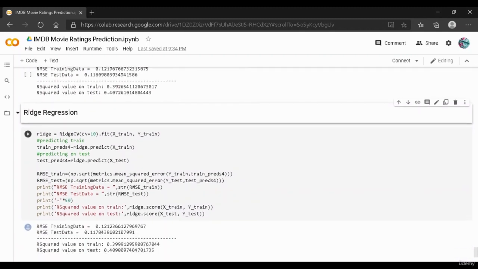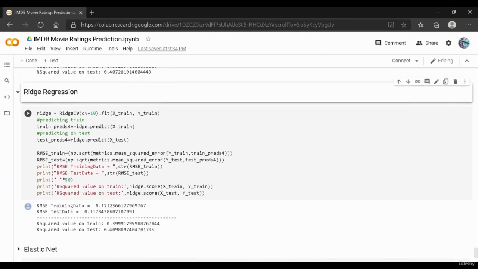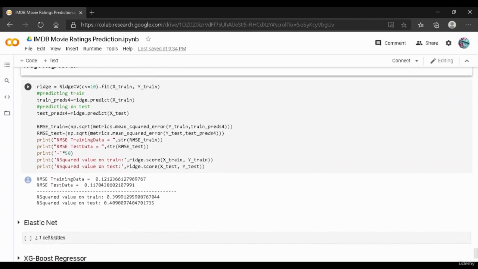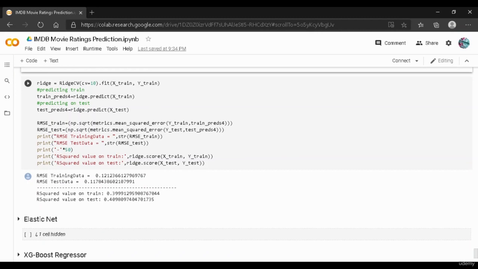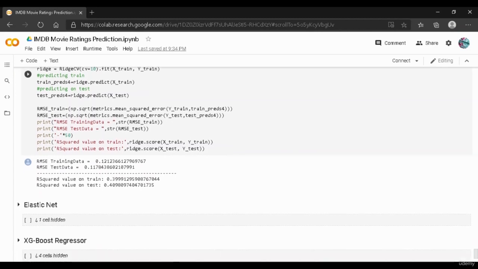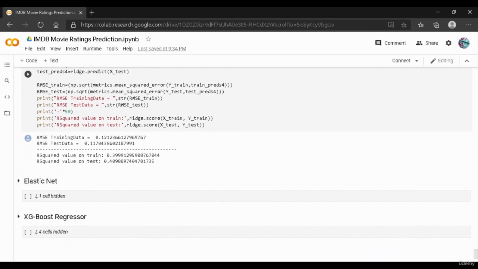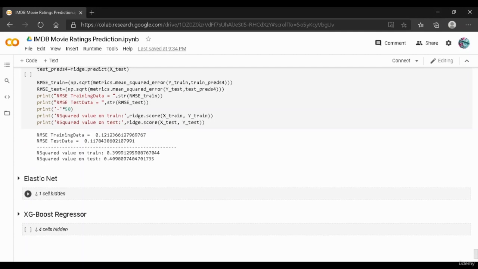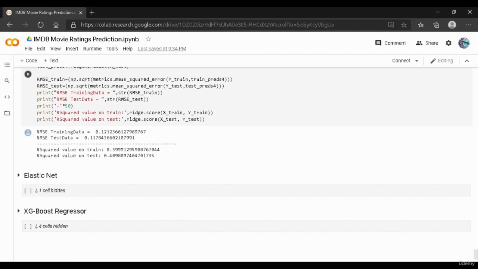Again, we used the ridge regression and we fit the model on X train, Y train, and we printed the RMSE on train and test data, as well as the R squared value on train and test. And over here again, the RMSE value is very low throughout all the models that we have used so far. The only problem is the R squared value. The R squared value is lower.